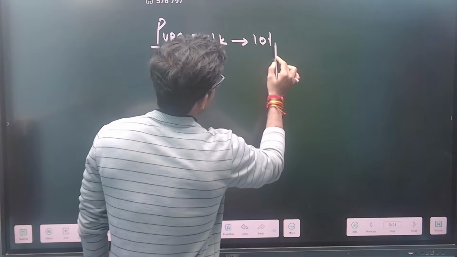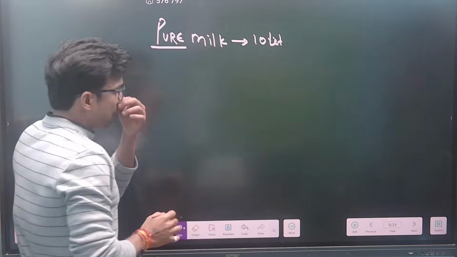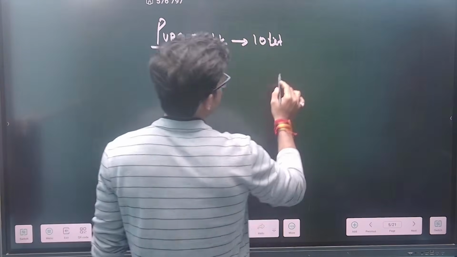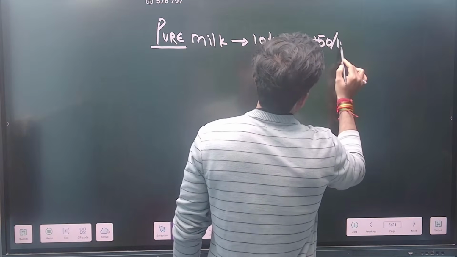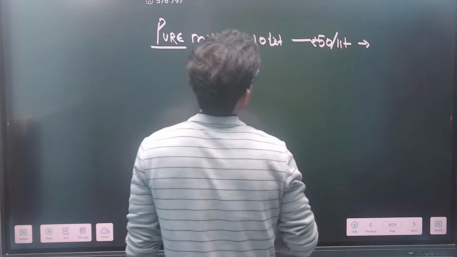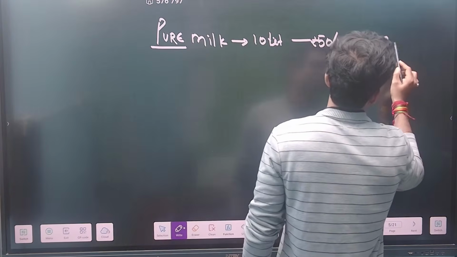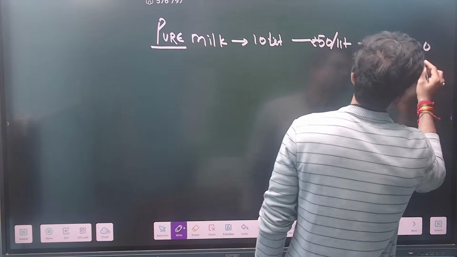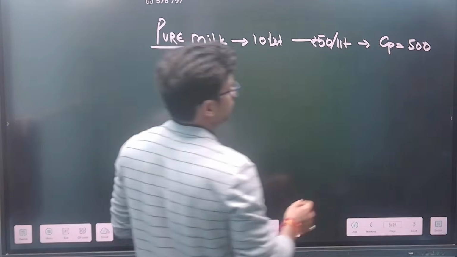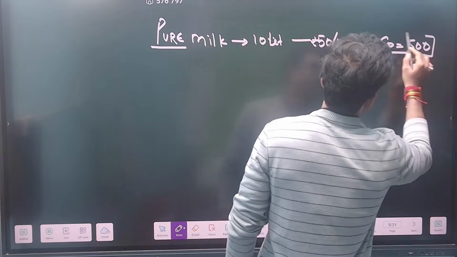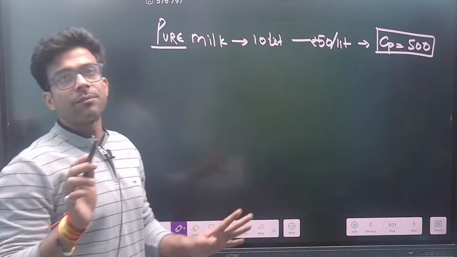Suppose I write down 10 liters, and suppose the cost of the milk is 50 rupees per liter. Then what is the total cost of the milk? If I say 500 rupees, it means the shopkeeper has 500 rupees right now, and this is the cost price. That's why I'm talking about the cost price. This is not the selling price.